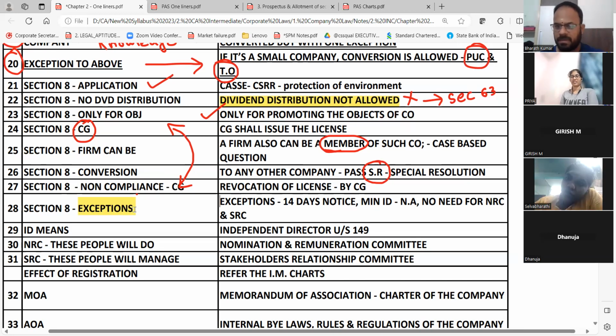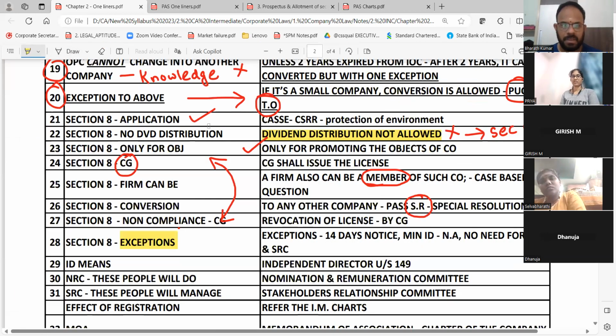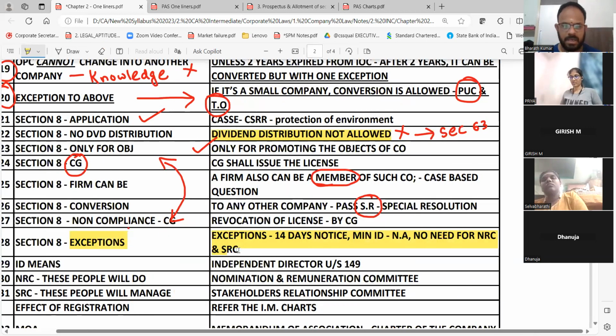Usually, to address the grievances of stakeholders, there will be a relationship committee. Here nothing is there. All this will come for profit only. For not-for-profit, why would they want it? So no independent director, no NRC, no SRC, no 21 days notice, only 14 days notice. This type of question you can always expect the CA Institute to ask in the case-based question. So I will color this. Who is an ID? Independent director. Who is NRC? Nomination Remuneration. Who is SRC? Stakeholder Relationship Committee.